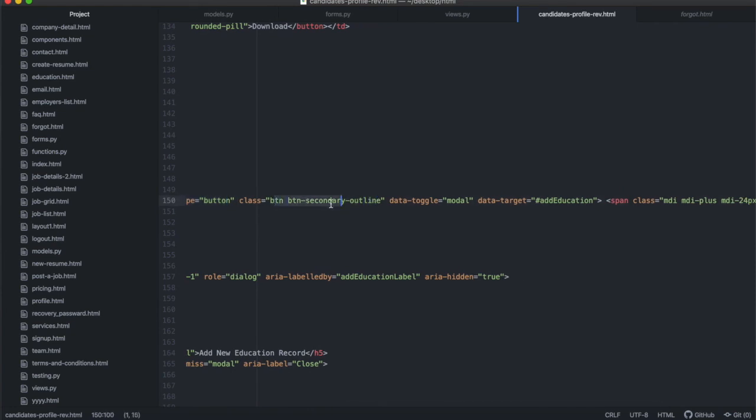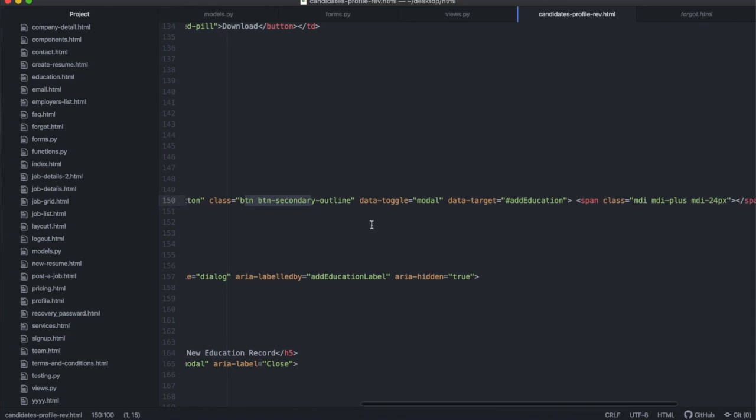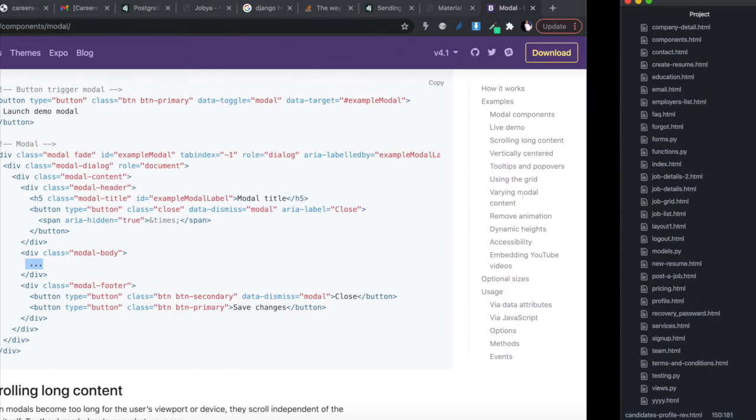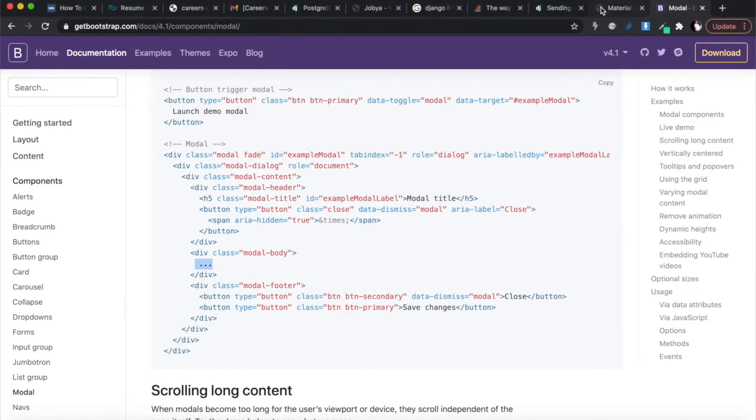A class of secondary outline. All right, and the only other thing that I've done in here is I've just added a material icon of plus, so that it can give it a bit of flavor. If you want to know a little bit more about material design icons, I'm going to link this in our description below.